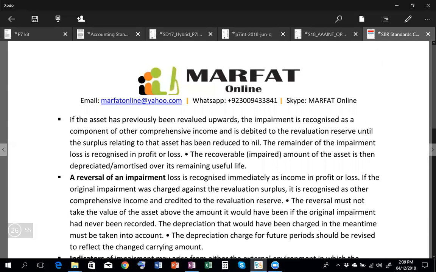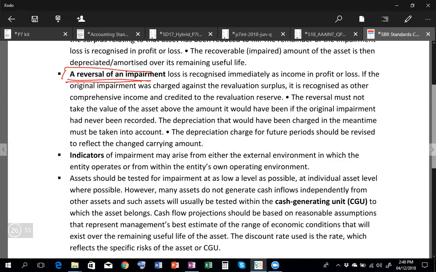Then you have the reversal of impairment, another important thing in IAS 36. Like I said, if you are going to impair an asset which was previously revalued, first of all you reverse that revaluation surplus, and then the extra impairment goes to the profit and loss. Similarly, if that asset recovers its value again, then first of all you need to reverse the impairment charge which was charged to the statement of profit and loss, and then the extra gain should be recorded to the revaluation surplus.